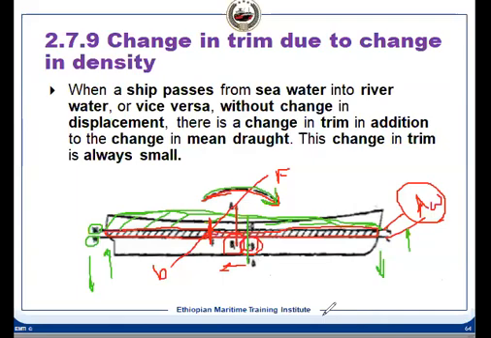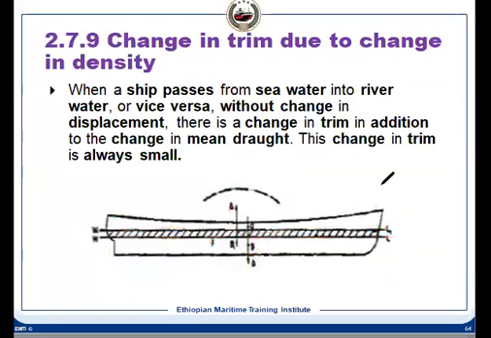If the ship was first stable, at even keel, even if the seawater changes to river water, why will it trim? Why do we have trim? Yeah, trim. So let us see it this way. So let us see this portion.